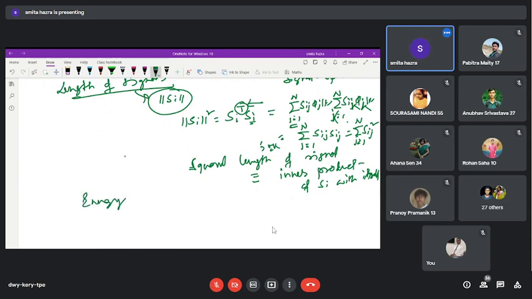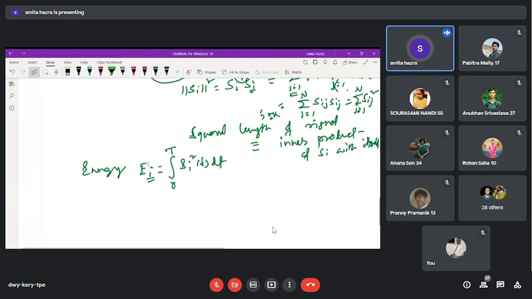Energy E_i. Obviously, energy stands for which signal? Suppose the ith signal. So energy E for the ith signal is equal to how much? Integration from 0 to T of S_i squared(t) dt. This is a very common function, which we can derive from Rayleigh's function. Now let us find the energy.